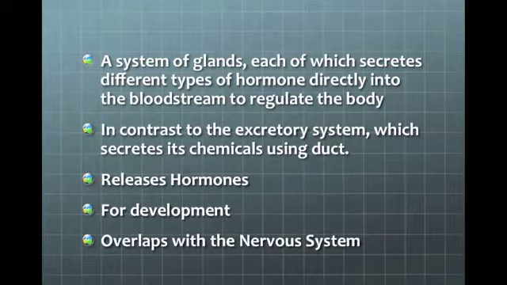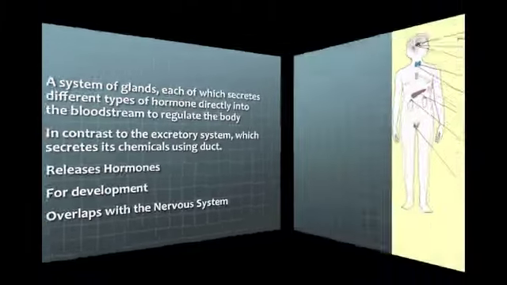It is in contrast to the excretory system, which secretes its chemicals using ducts. And it overlaps with the nervous system, as different stimuli from the environment stimulate different cells to produce hormones or different glands of the endocrine system to release hormones.